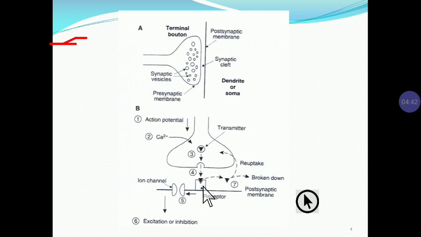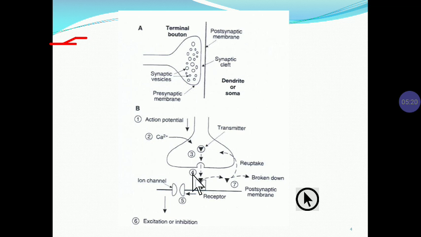Now the next thing is called the reuptake mechanism. In the reuptake mechanism, the neurotransmitter is again taken up by the presynaptic neuron, and hence it is called the reuptake mechanism. When the neurotransmitter goes into the synaptic cleft, it is either reuptaken or it is degraded or metabolized by some enzyme which is present in the synaptic cleft. Some enzymes are monoamine oxidase and catechol O methyltransferase.